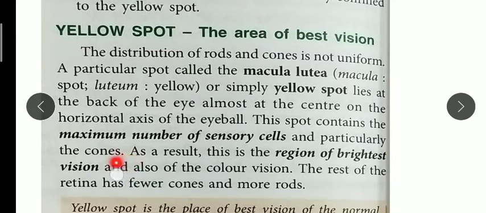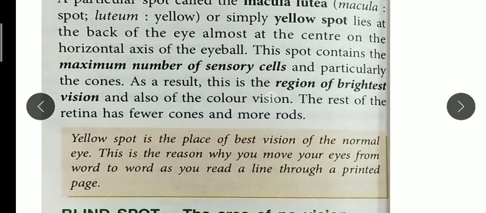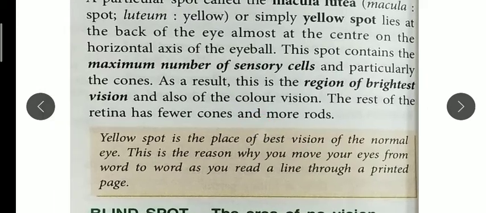I told you that cone cells are responsible for color vision and rod cells are responsible for black and white vision. As a result, this is the reason for the brightest vision. We can see clearly with all the bright colors, rainbow colors, because of this yellow spot. The rest of the retina has fewer cone cells. In the other parts of the retina, away from the yellow spot, cone cells are fewer but rod cells are more. So this is the difference you can see.